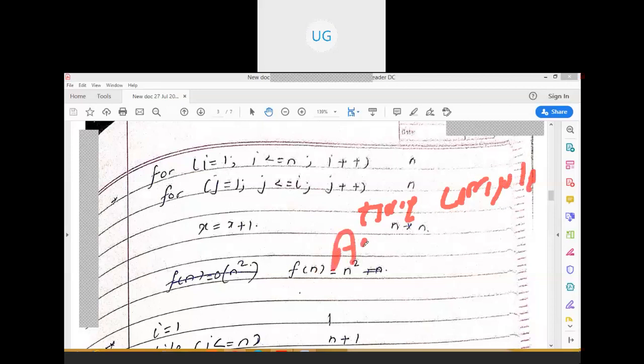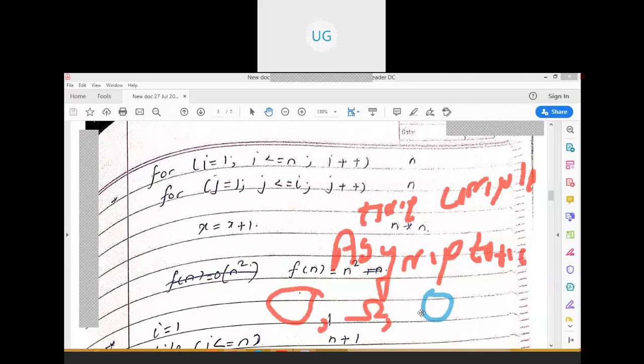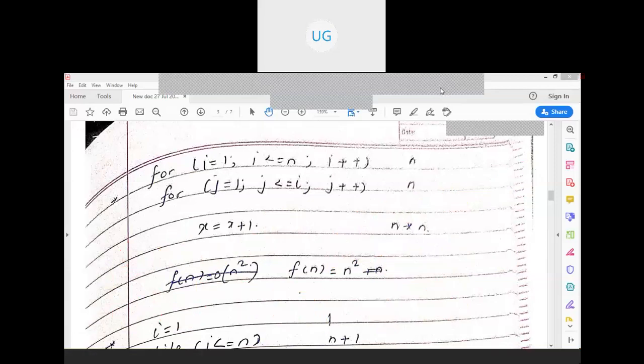These asymptotic notations are big O, omega, and theta that we are going to study. But right now, what we have seen is the algorithmic behavior in terms of f of n. So when we say it is n square, it means this algorithm is going to vary in terms of order of n square. That is the meaning of it.